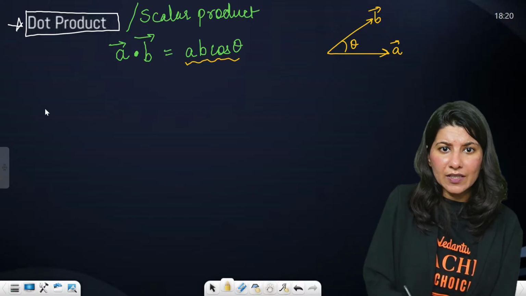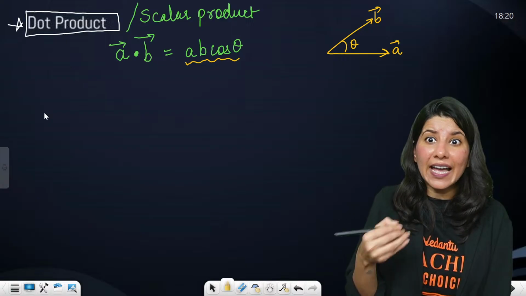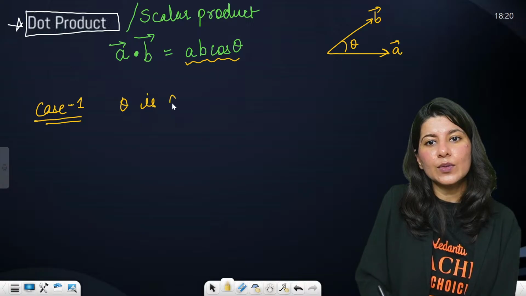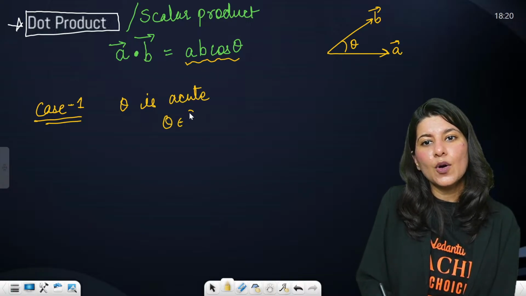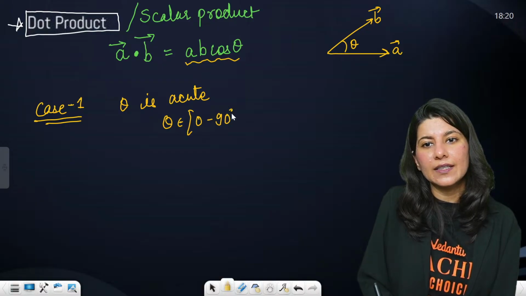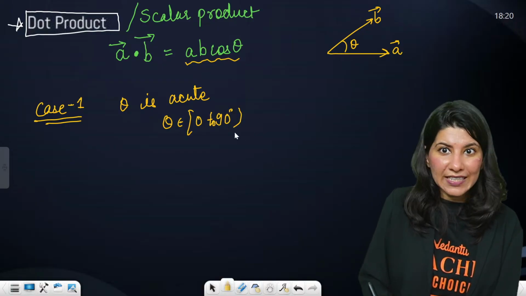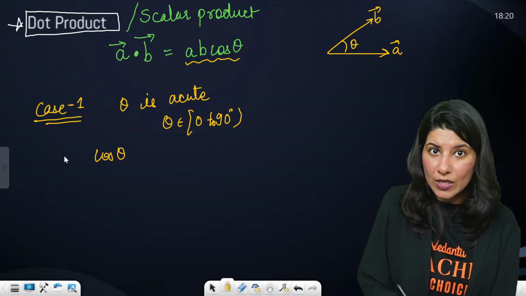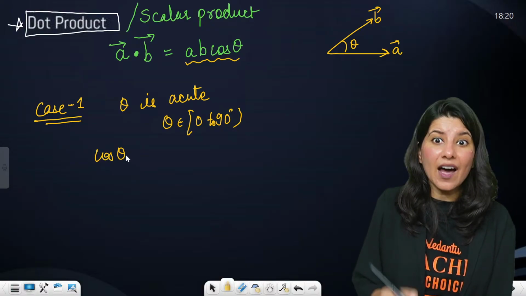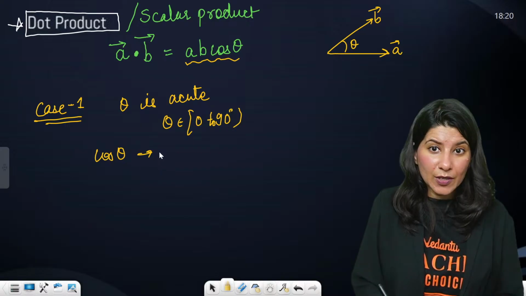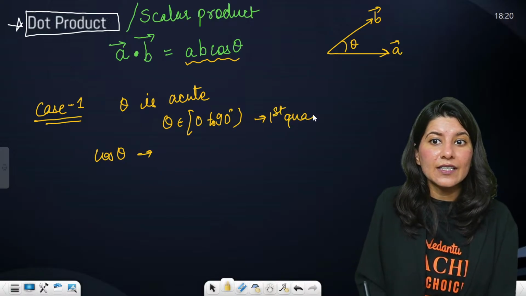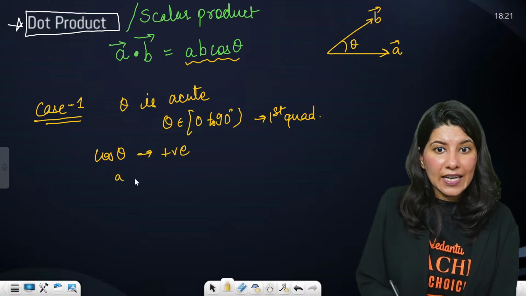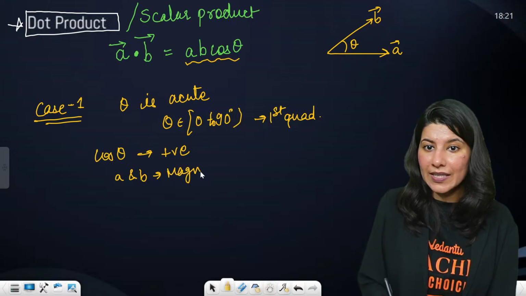Now A dot B. What will happen to A dot B if the angle varies? Case number one, if your theta is an acute angle. What is an acute angle? Theta belongs to 0 to 90 degrees. So if theta is 0 to 90 degrees, obviously in AB cos theta, your theta is lying in the first quadrant, so cos theta will be positive, and obviously A and B are magnitudes, that's why they are also positive.